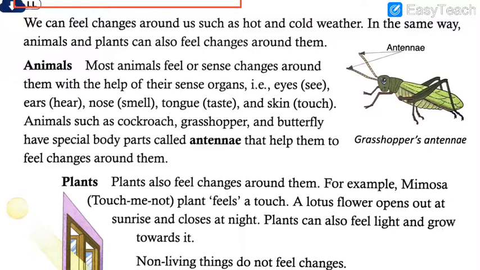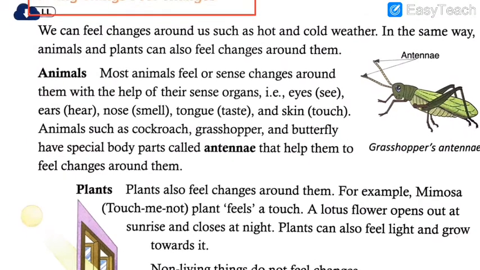Some can bear the cold, some can bear the hot climate. It depends on the body type. Here it is clearly written, we can feel changes around us such as hot and cold. If you touch hot water, immediately you will remove your finger out of that water. If you touch intensely cold water, again you will remove your hand. So your brain, your skin, your body temperature, everything reacts to cold and hot weather as well as hot and cold things. In the same way, animals and plants can also feel the changes around them. So let's see how they can feel the changes.